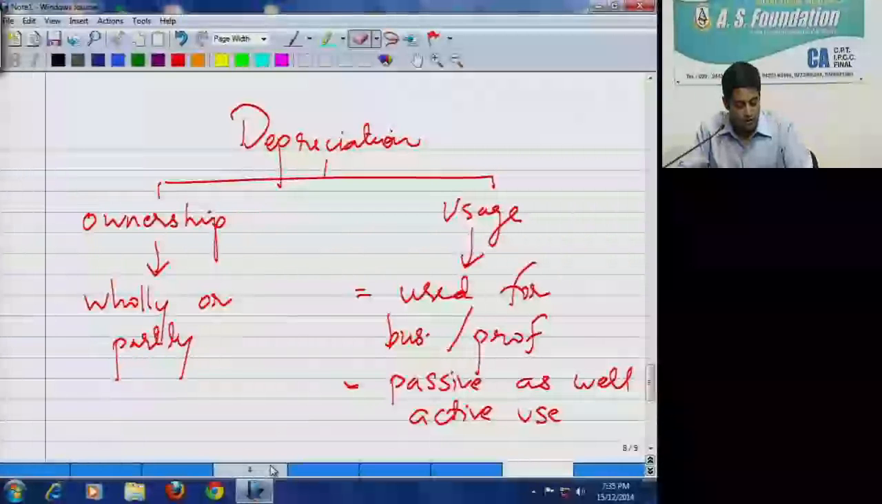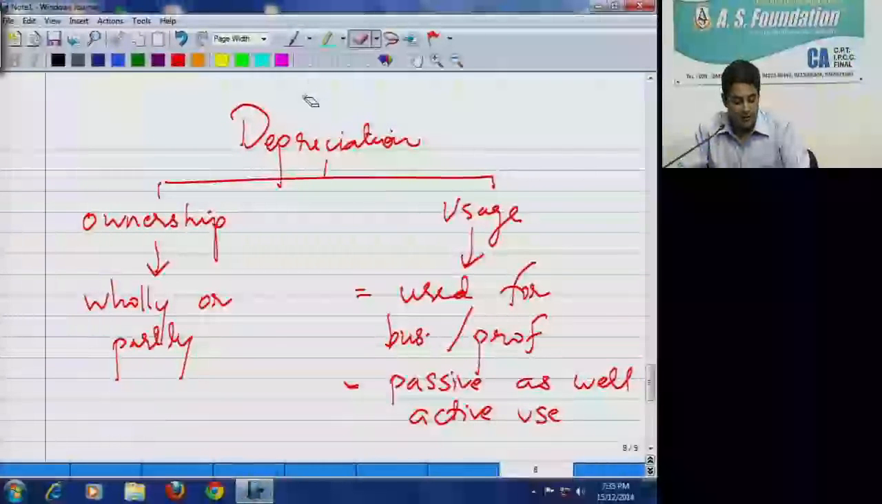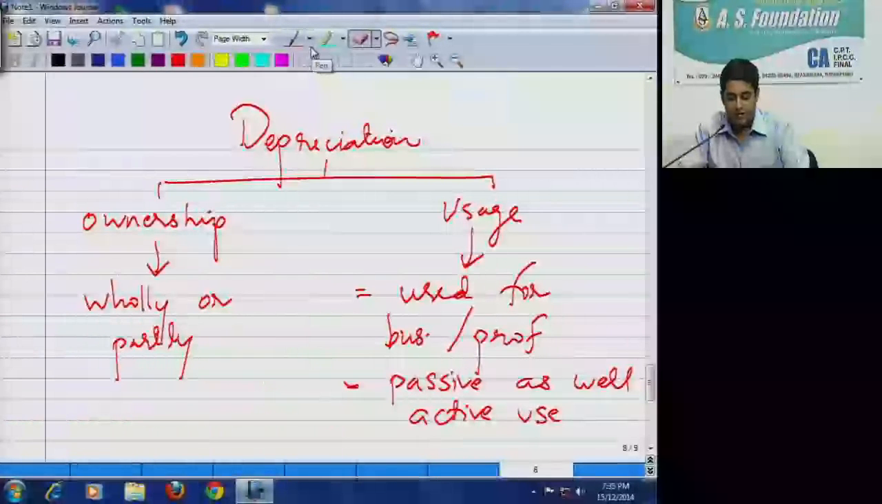In case of hire purchase, the buyer will be entitled to depreciation.